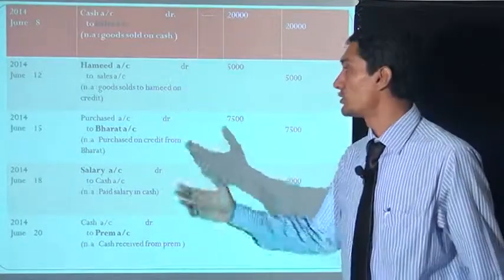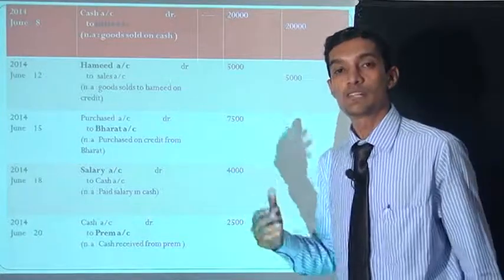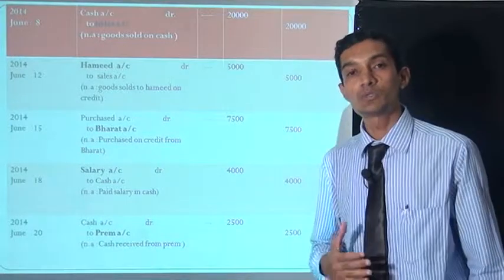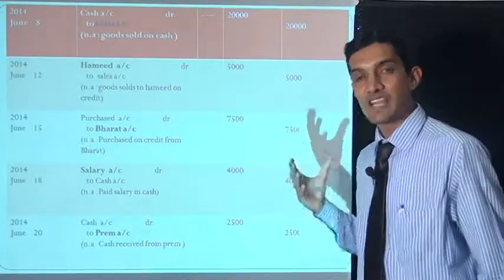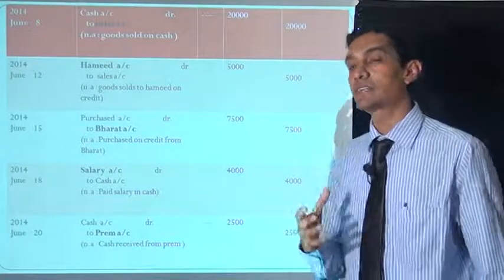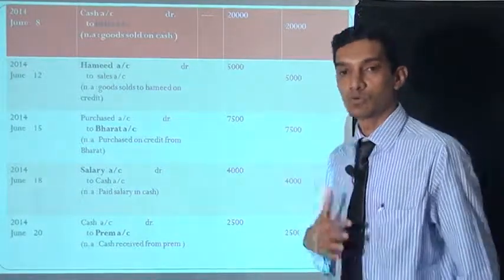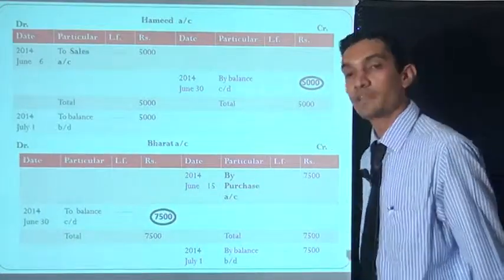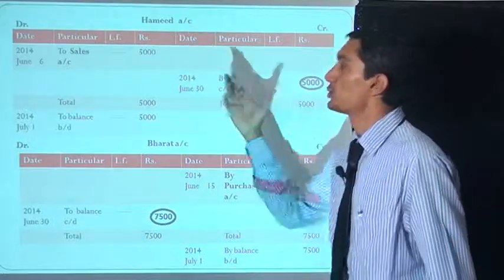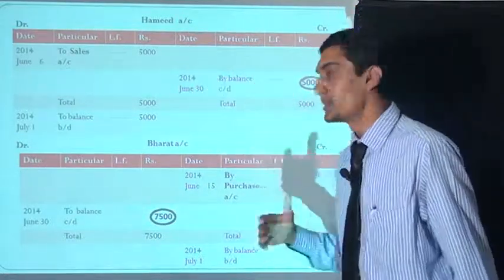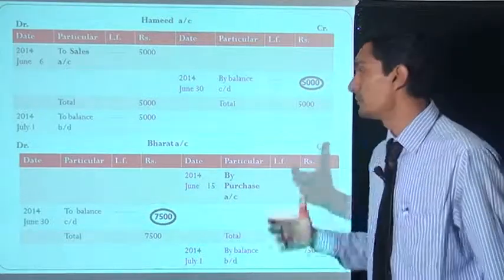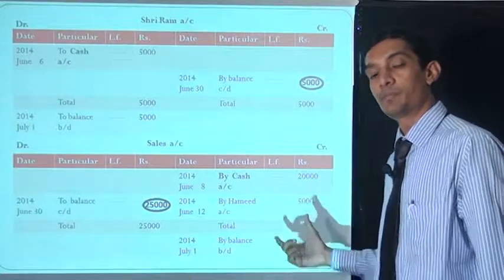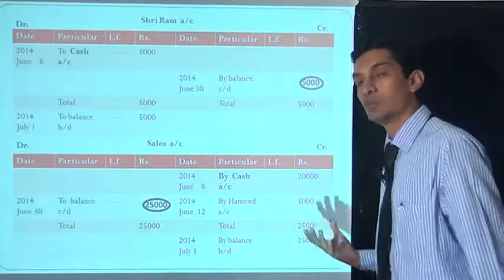Okay, June 12, 2014, Hamid account debit to sales account. Now we open the Hamid account also. In the Hamid account we write on the debit side "to sales account". In the sales account we write on the credit side "by Hamid account". We show this entry in the ledger also. First move on to the Hamid account: debit side, to sales account 5,000 rupees. Then we move to the sales account, where the credit side is written "by Hamid account 5,000 rupees".